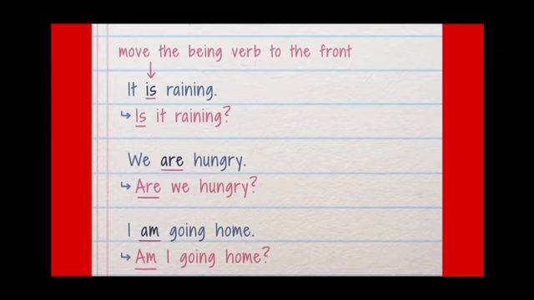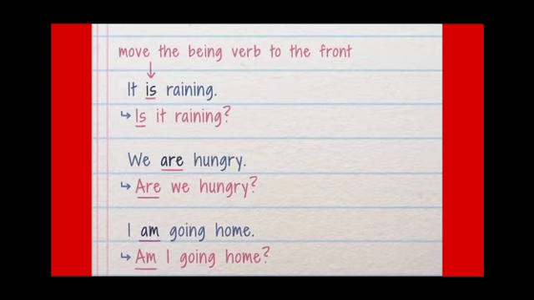First example, it is raining. So here, what is the auxiliary verb? Here, is is the auxiliary verb. Now at what place? Second. So we need to put it in the first place. First of all, we take is, then take the subject it, then the remaining part of the sentence, raining, and don't forget to put a question mark. Now it is a question. Is it raining? क्या बारिश हो रही है?